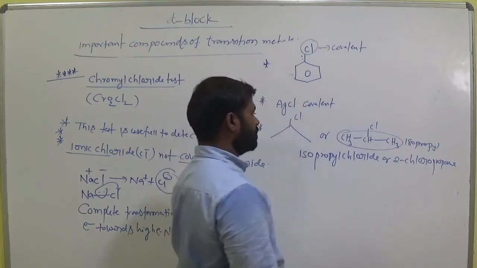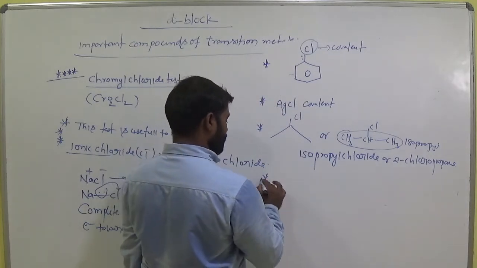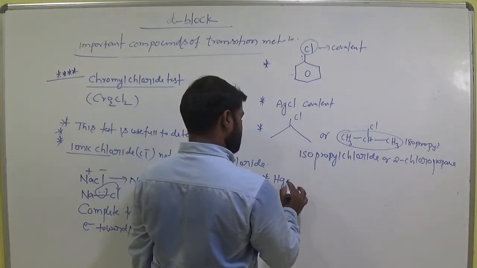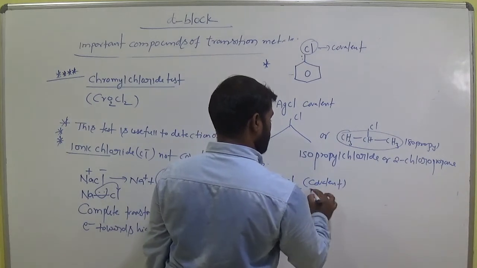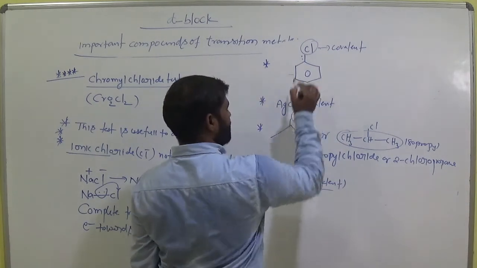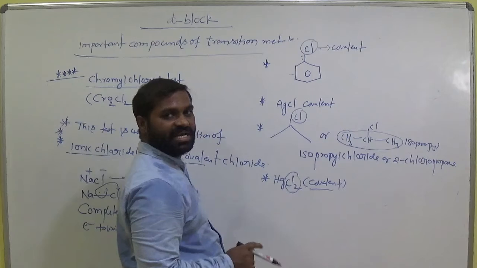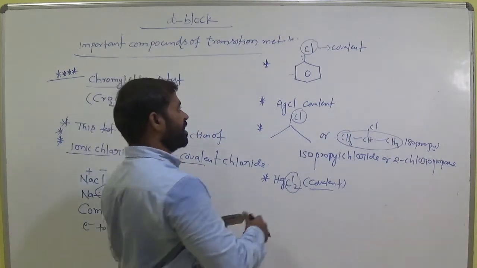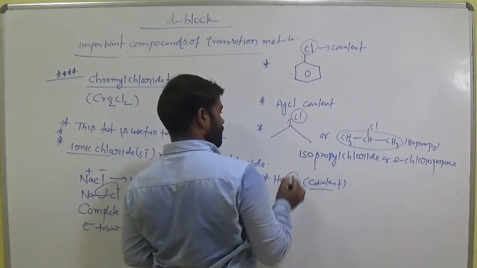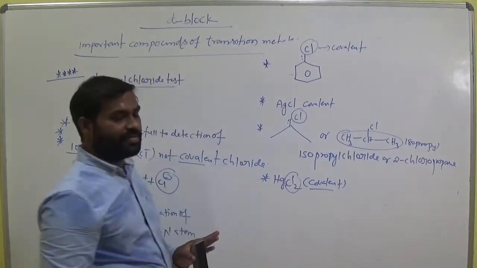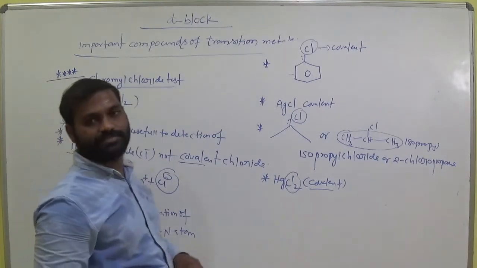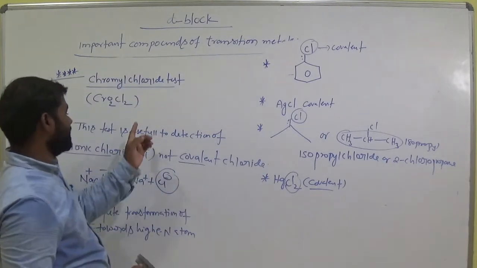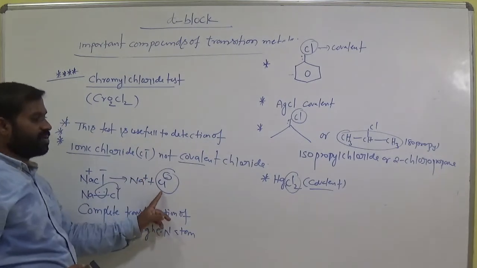Okay, isopropyl chloride, and also HgCl2. This is also covalent chloride. These all chlorides are covalent chloride. That means electrons not completely shifted towards one atom. Okay, clear? So in this compound we cannot use chromyl chloride test. So it only detects the ionic chloride only.